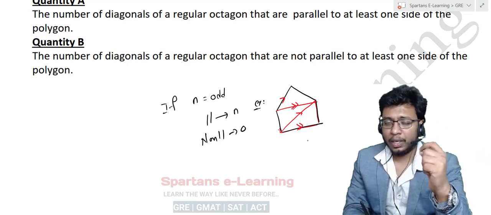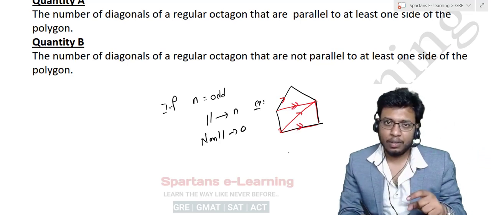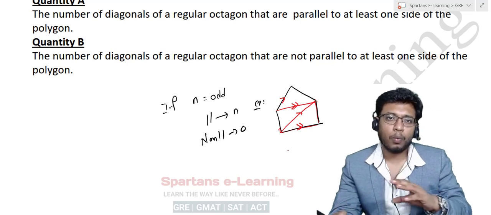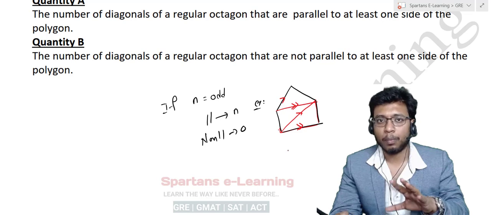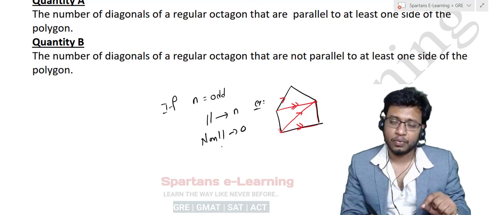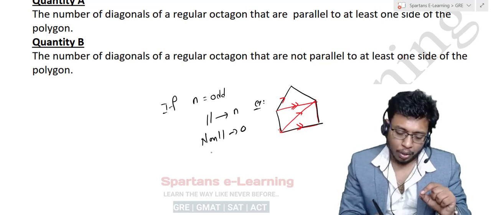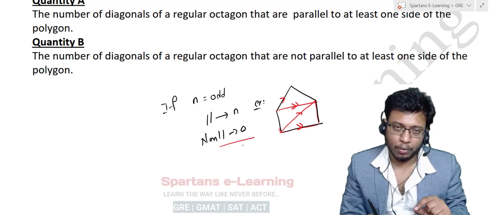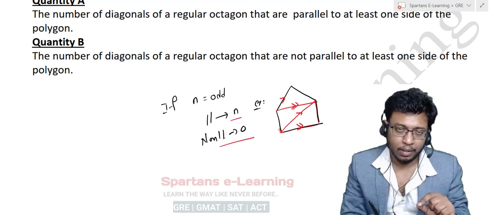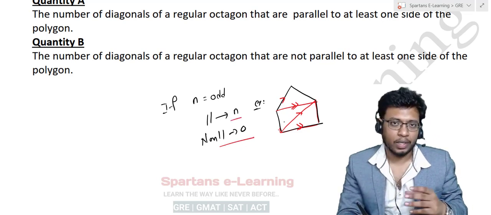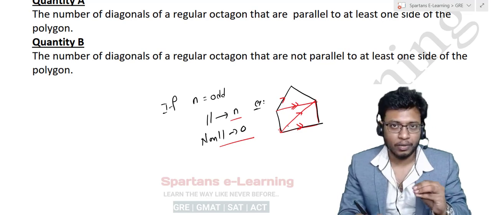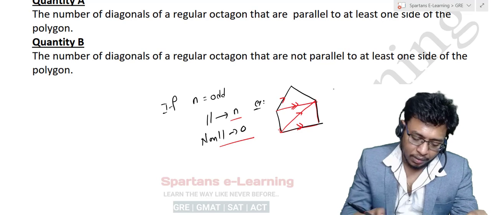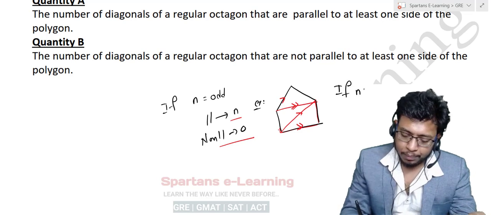Understand? So every diagonal will definitely be parallel to one of the sides of the polygon, and there won't be any diagonal which is non-parallel. So whenever n is odd, the non-parallel diagonals will be 0 and the parallel diagonals will be n. So in a pentagon, the number of diagonals parallel to any one of its sides is 5.